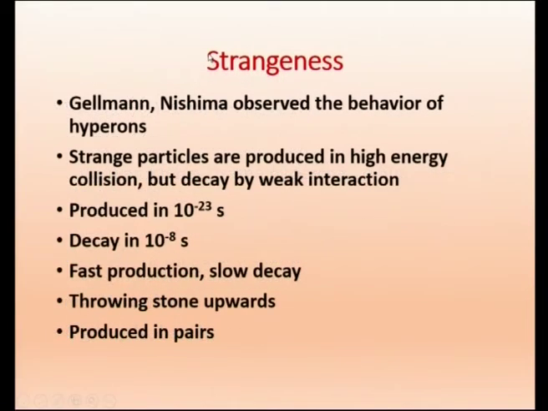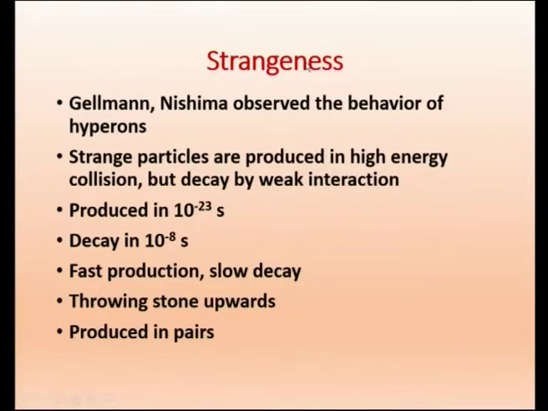Now there is another quantity called strangeness. There are some particles which are called strange particles. This was observed by Gell-Mann and Nishijima. What they observed is from the hyperons. When you say hyperons, they are all from cosmic radiation, particles of mass higher than that of neutron and proton. They found that there are particles coming from cosmic radiation, and they observed that some particles are strange. When you say strange, what is that strangeness?